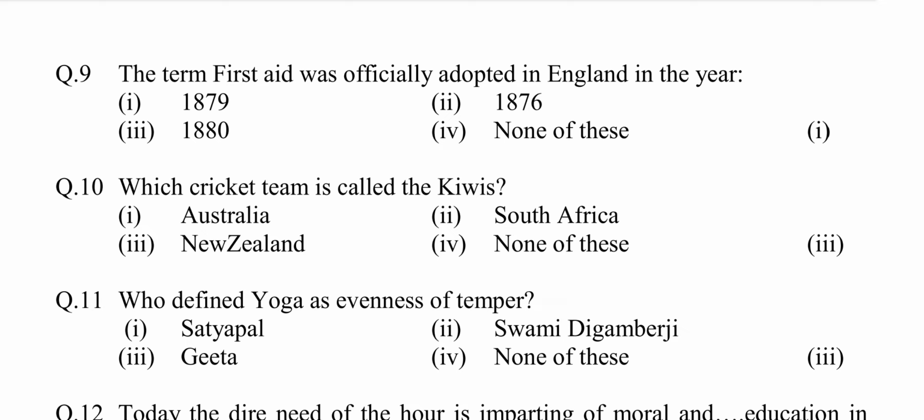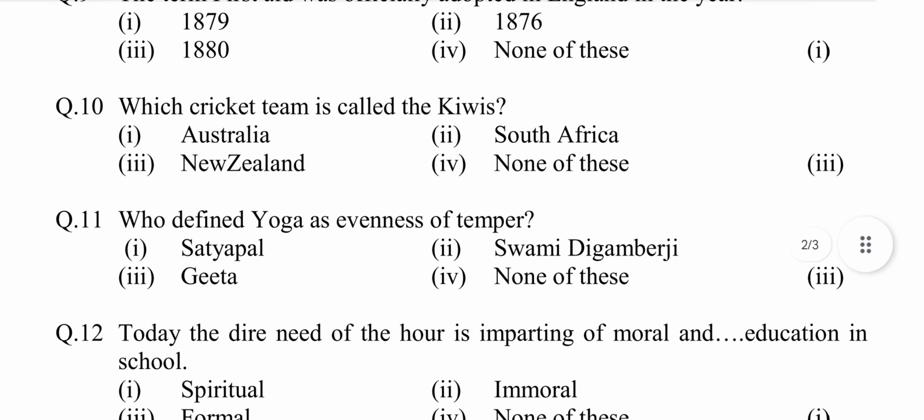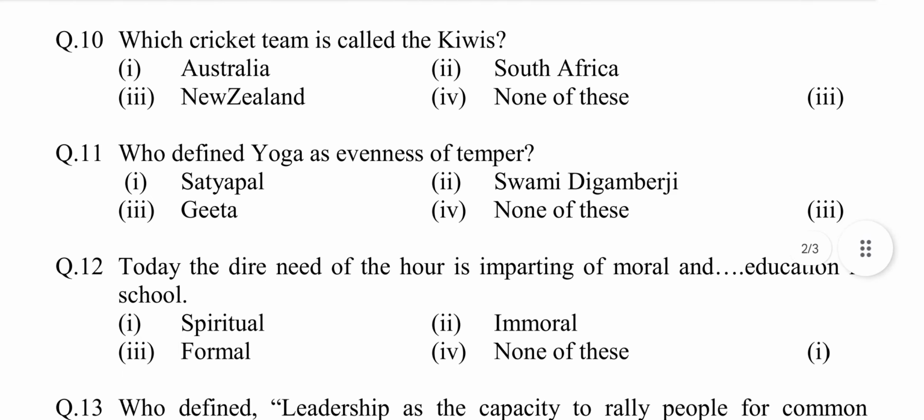Answer is option first, 1879. Question number 10. Which cricket team is called the Kiwis? Option first, Australia. Second, South Africa. Third, New Zealand. Fourth, none of these. Answer is option third, New Zealand.